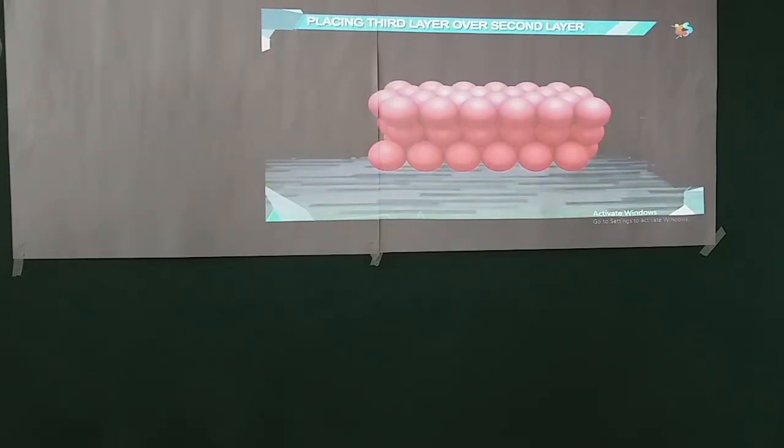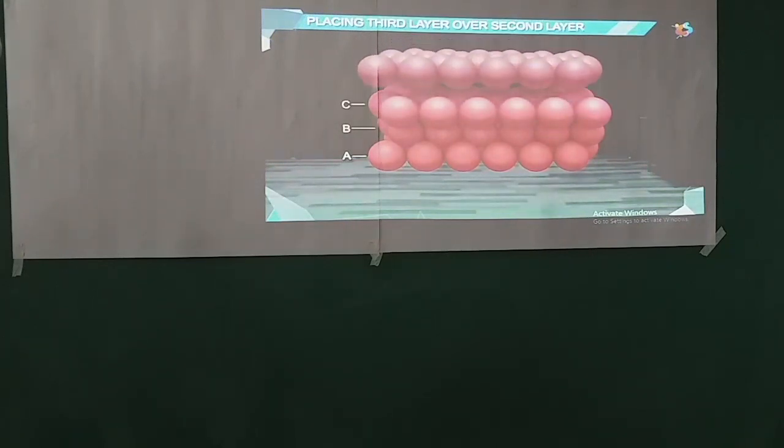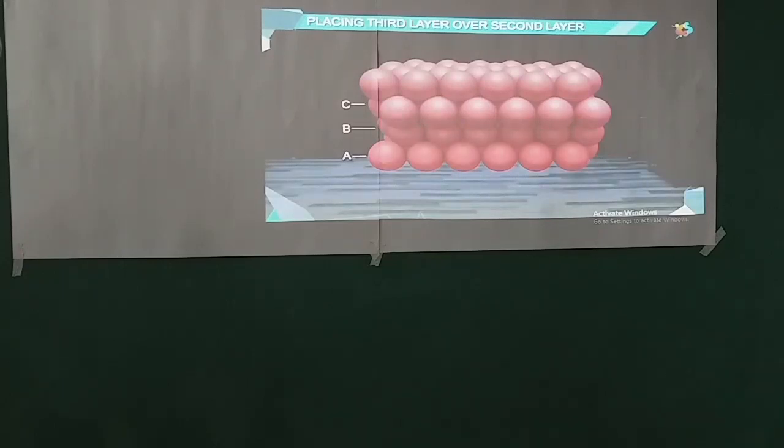So, if we call the first layer A-type and the second layer B-type, then this third layer will be C-type. Now, if we place the fourth layer over the octahedral voids of the third layer, then the spheres get aligned with the spheres of the first layer.